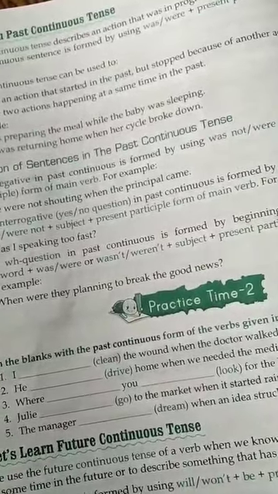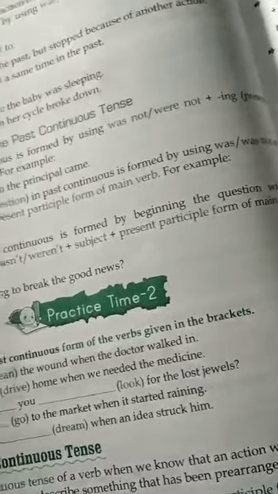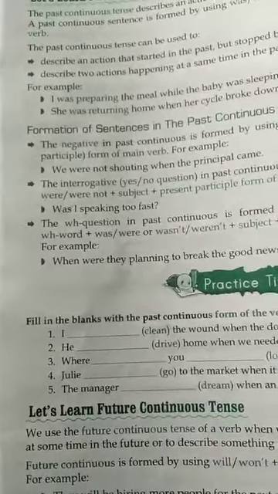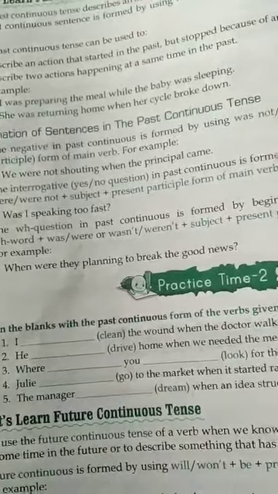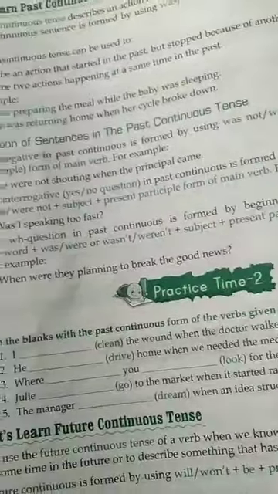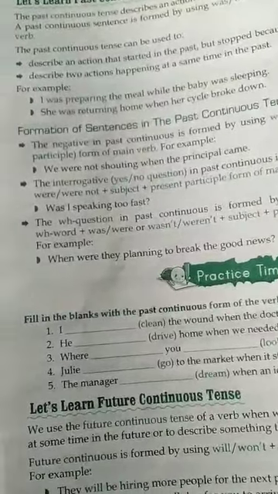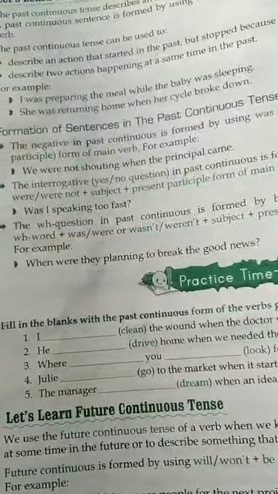The WH question in past continuous is formed by beginning the question with a WH word plus was, were, or wasn't, weren't plus subject plus present participle form of main verb. Present participle form of main verb means ing form of main verb.